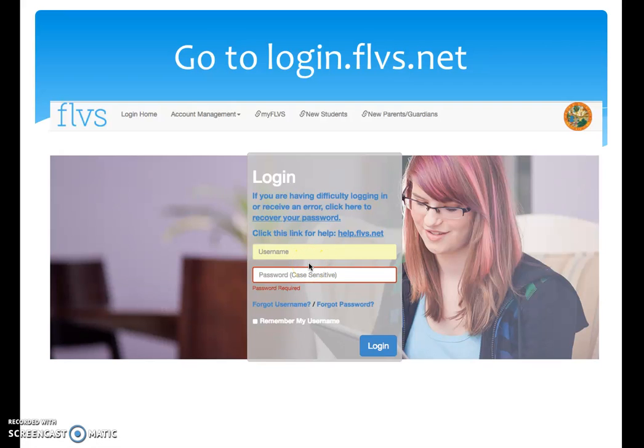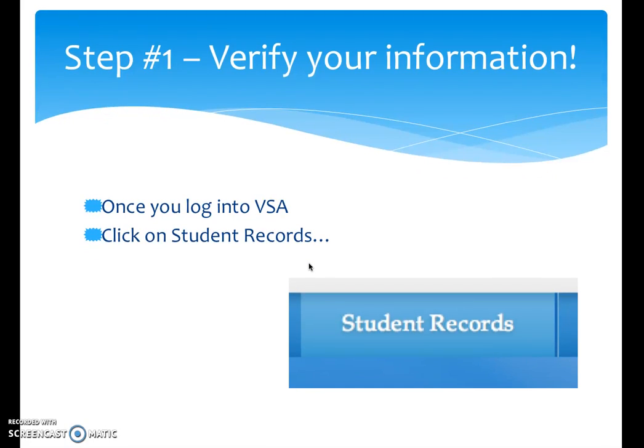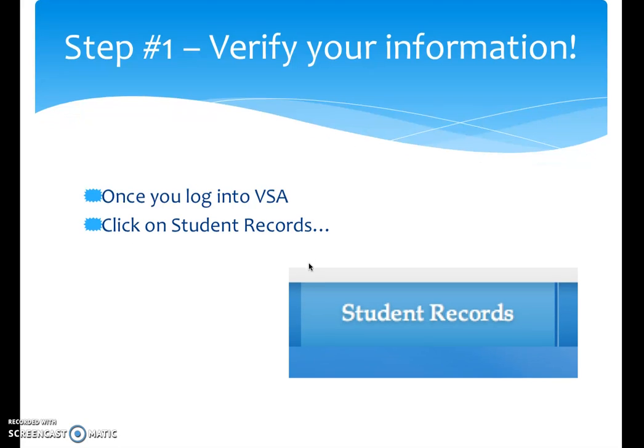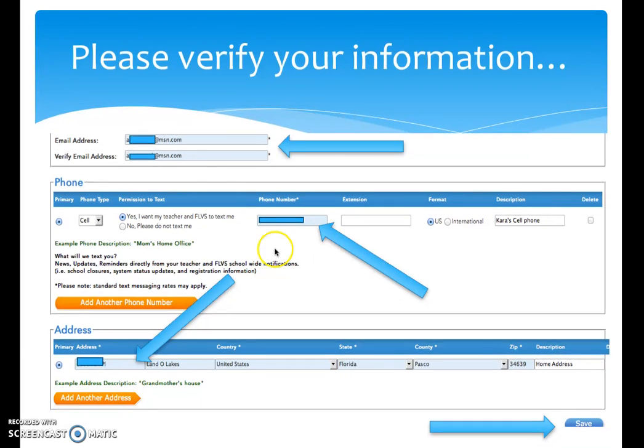So the first thing you're going to want to do is verify your information. You should see a student records button on that dashboard when you first log in. When you click that, you are going to want to make sure that these things are up to date. Please make sure that you have a valid and accessible email address as well as phone number.